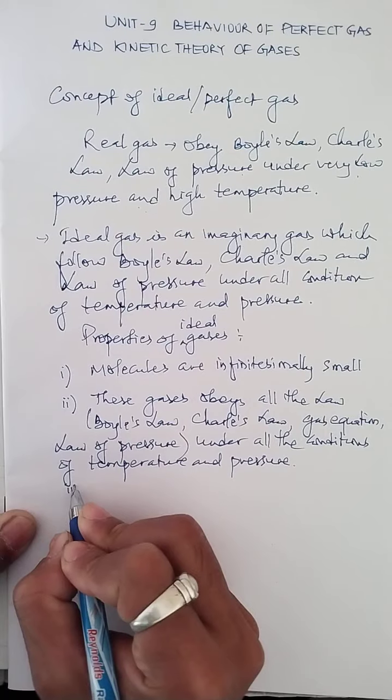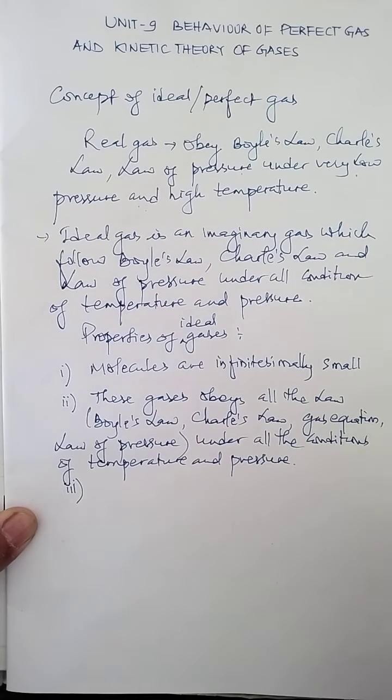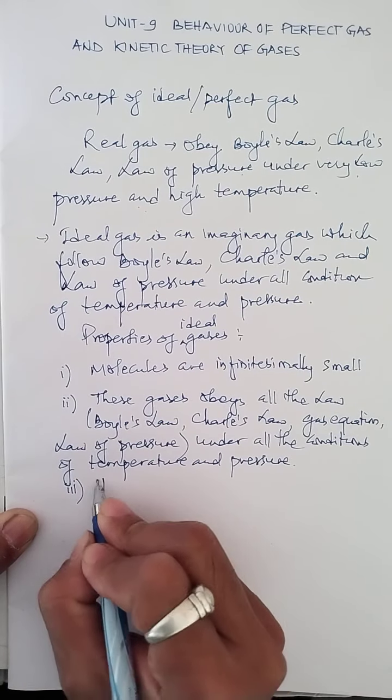Now the number three property is that there is no force of attraction between its molecules.